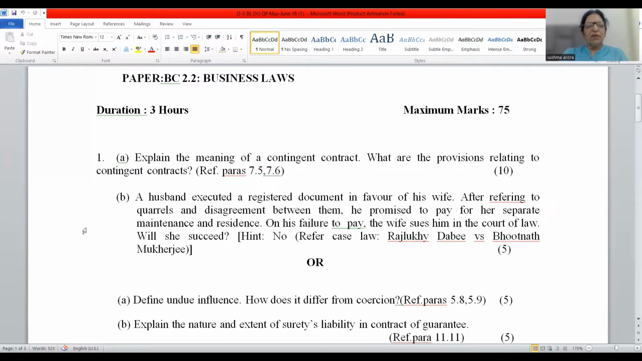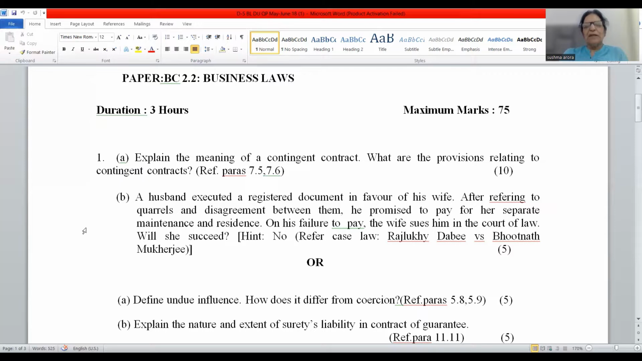Moving ahead, friends, coming to the B part. A husband executed a registered document in favor of his wife. After referring to quarrels and an agreement between them, he promised to pay for her separate maintenance and residence. On his failure to pay, the wife sued him in the court of law. Will she succeed? And now, friends, I would like to answer this question. This is a case study based question, or application based question, application of law.